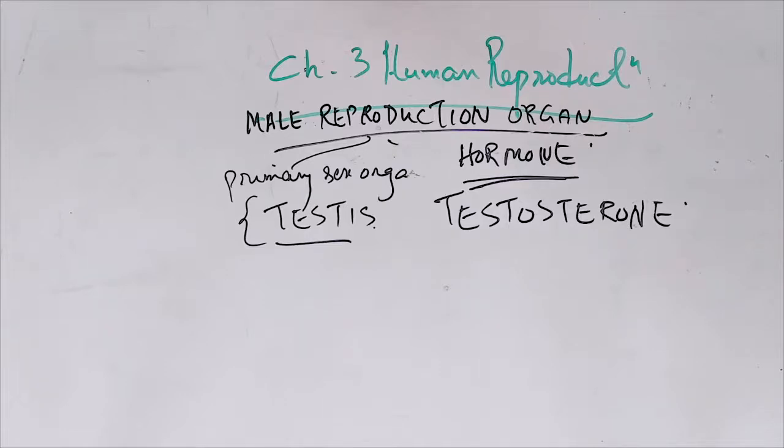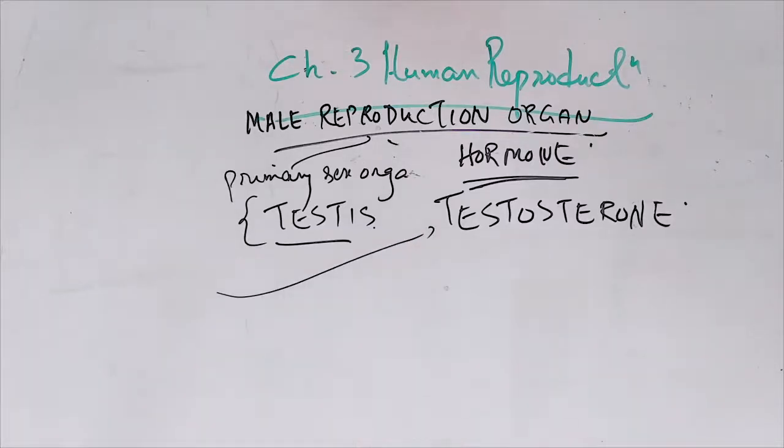So testosterone hormone is produced in large amounts. When you hit puberty, 11, 12, it means you are now ready for reproduction. So this stage is puberty.